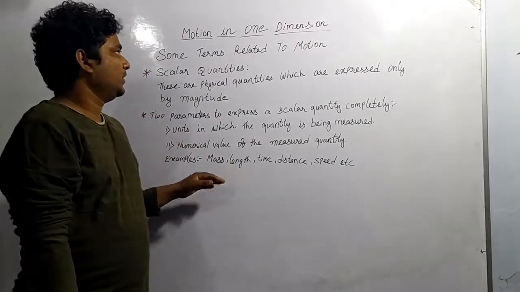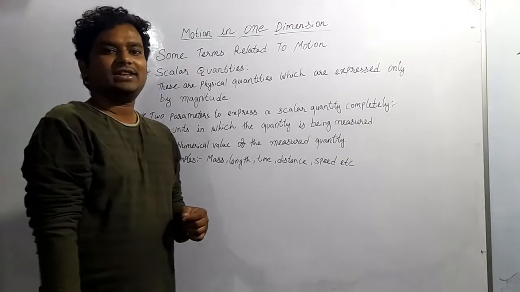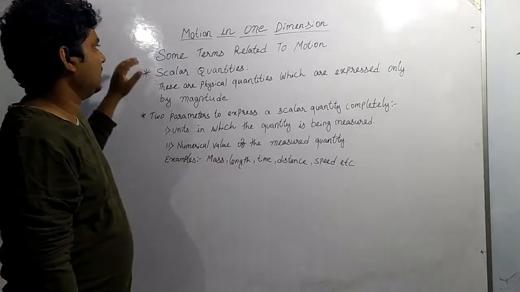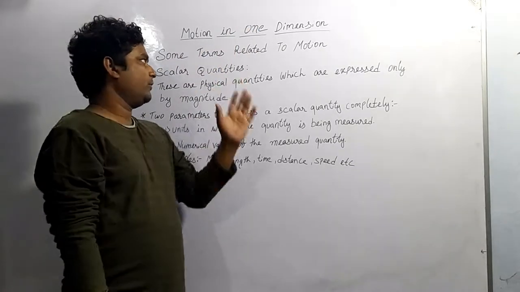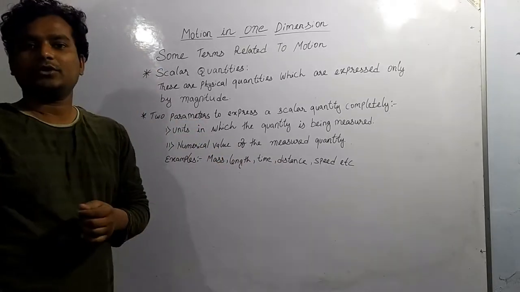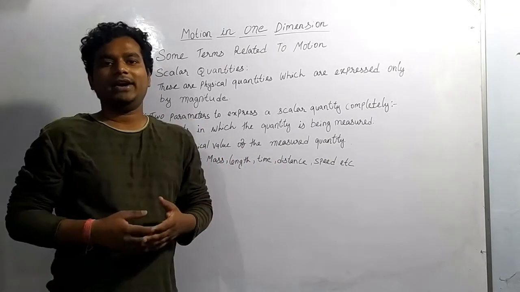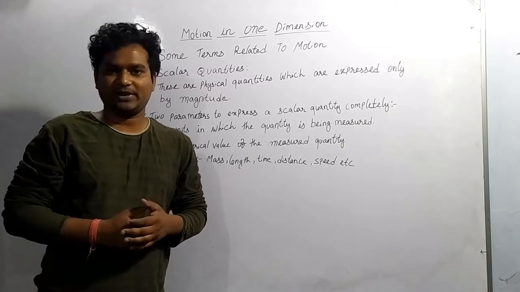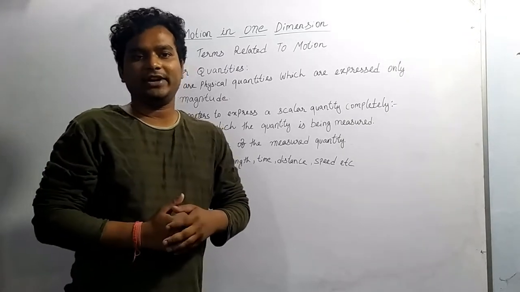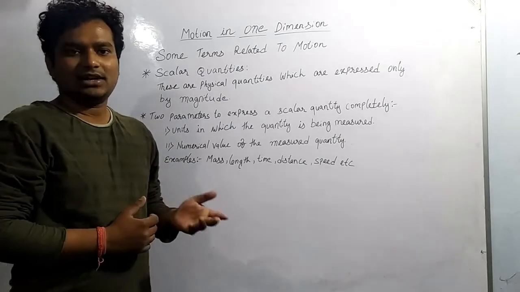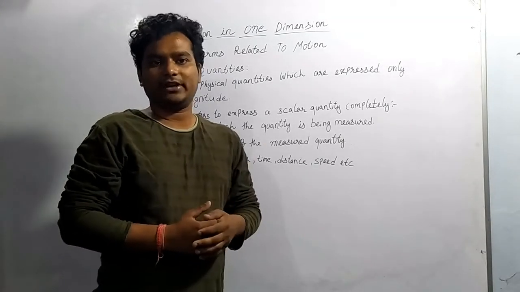Hello students, today we are going to start with class 9 chapter 2 and the chapter name is motion in one dimension. So we are going to first know about the terms of this. What are the required terms which is necessary to understand this particular chapter. So first of all, we are having two physical quantities over here. One is called scalar quantity and the second is called vector quantity.